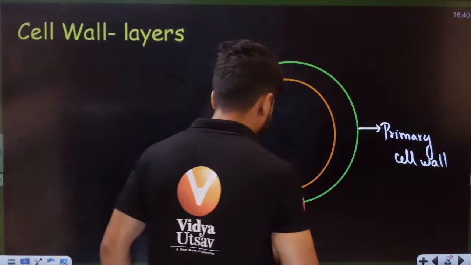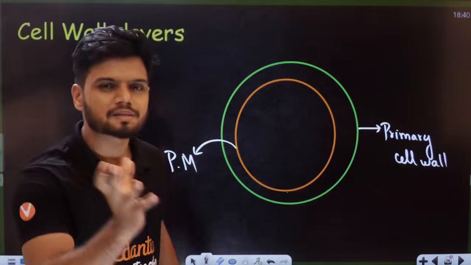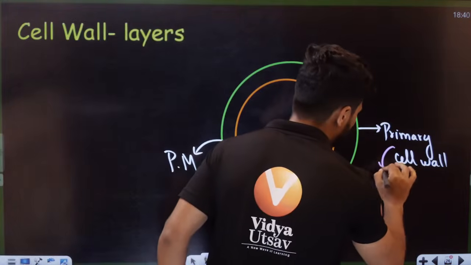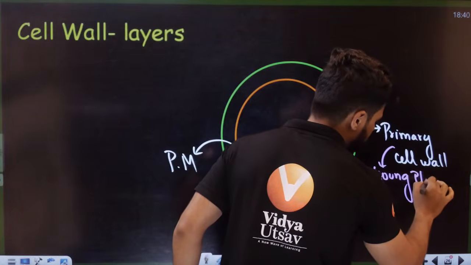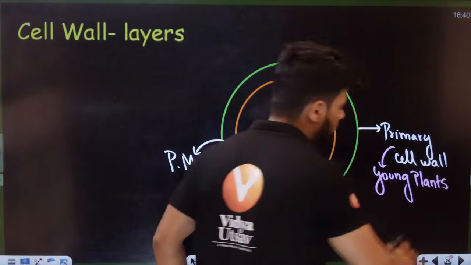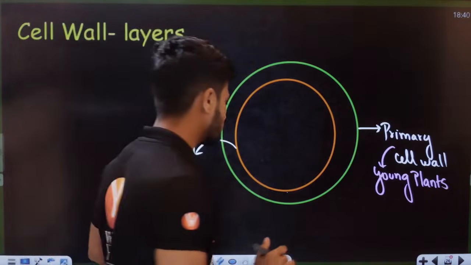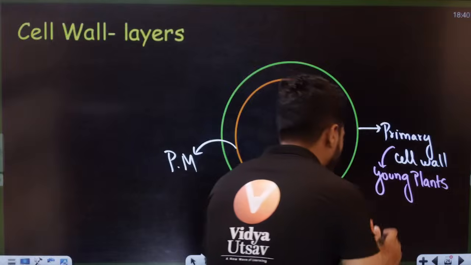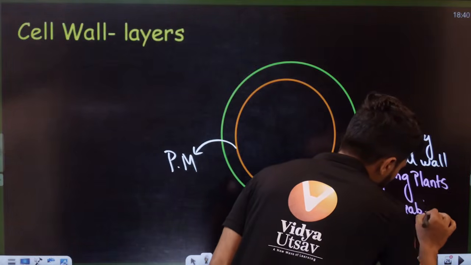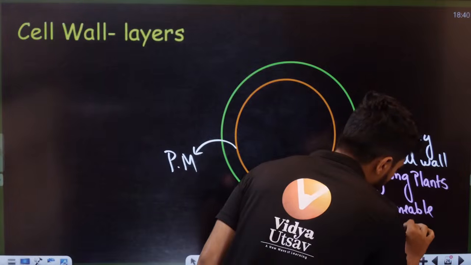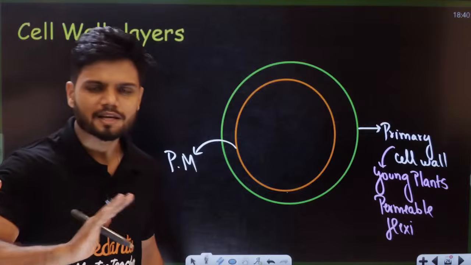Now students, this primary cell wall is present in your young plants. It is much more permeable and flexible. Flexible, so it will allow things inside.